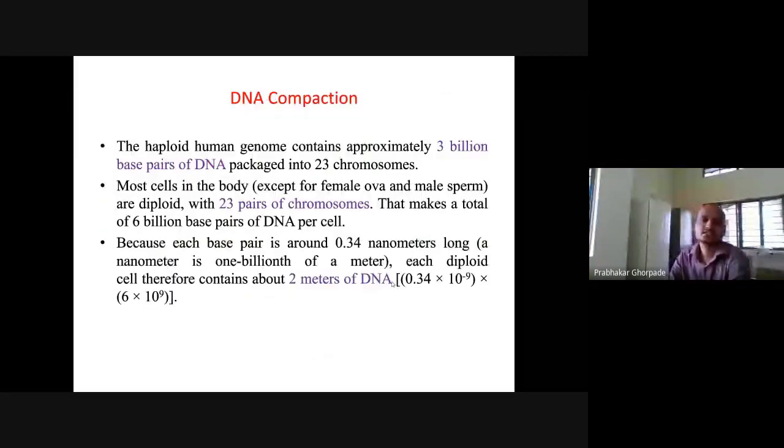So DNA compaction. Next comes the DNA compaction. So we have the DNA haploid. The haploid human genomic DNA contains about 3 billion base pairs.